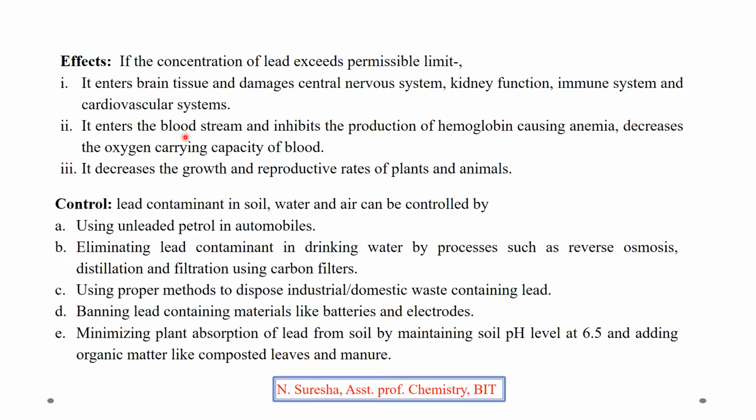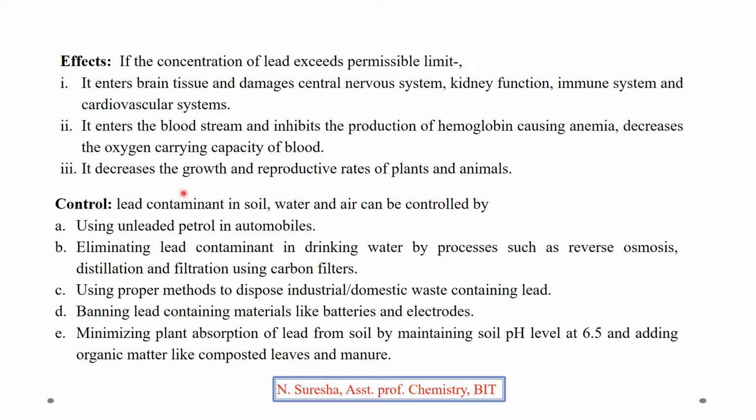It enters the bloodstream and inhibits the production of hemoglobin, causing anemia, and decreases the oxygen carrying capacity of blood.